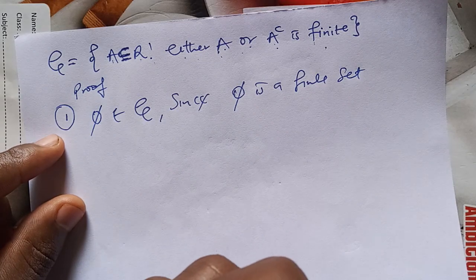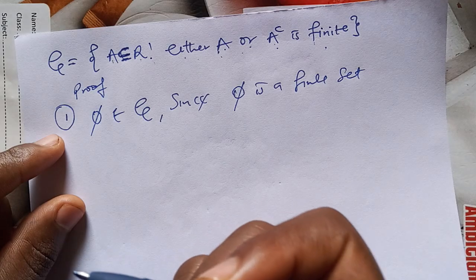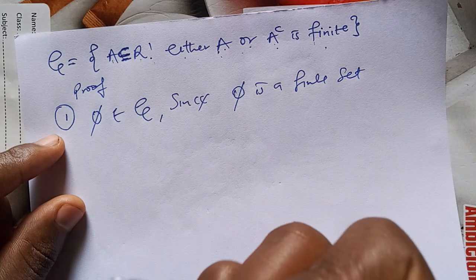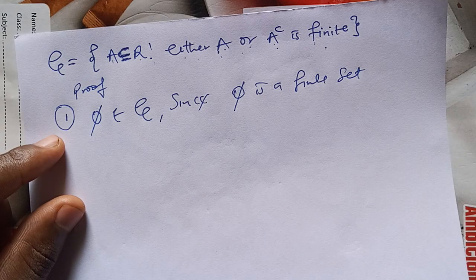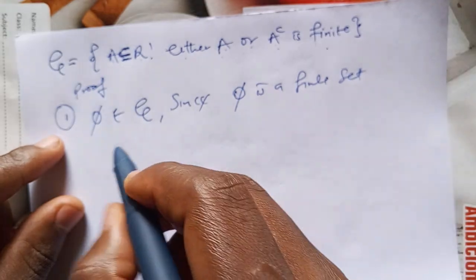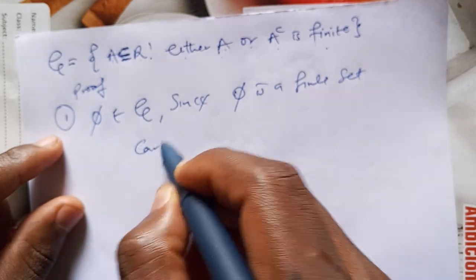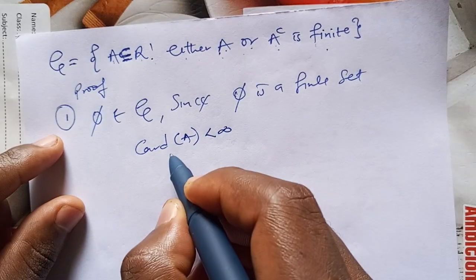Because the cardinality of an empty set is 0. The cardinality means the number of elements in a set, and the empty set is a set without an element, so the cardinality is 0. Now a finite set is a set whose cardinality is less than infinity. Once the cardinality of a set A is less than infinity, then such a set is a finite set.